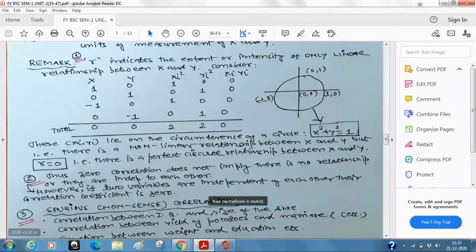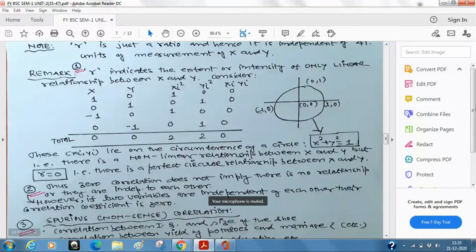But see, this is a classical example. Let me tell you. Spurious or nonsense. What is literal meaning? Have you heard this word spurious? ये word सुना है आपने? English word है. Spurious means what? Literal meaning. Forget about the mathematical or statistical interpretation. Something which is not right.